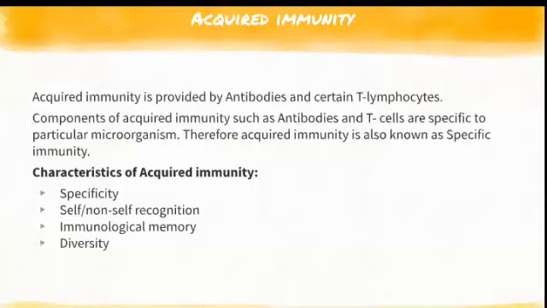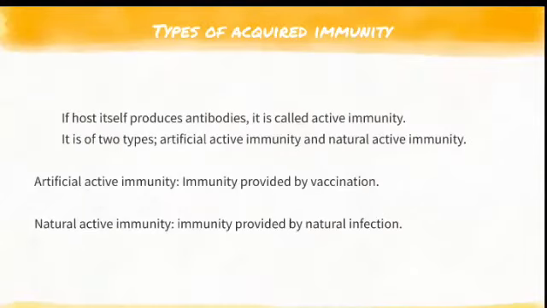We introduce a vaccine once in a lifespan and we will have acquired immunity for life. So they will have very good immunological memory and diversity. The characteristics of acquired immunity are specificity, self or non-self recognition, immunological memory, and diversity, so that acquired immunity can be maintained by humans. What are the types of acquired immunity? It is of two types.